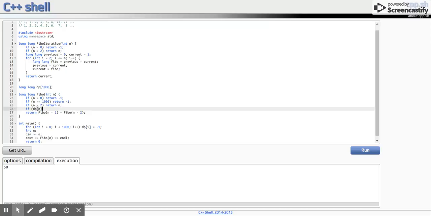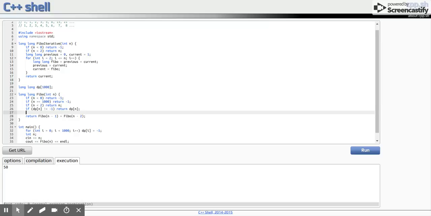If dp of n is not equal to -1, then we can return the answer, which is dp of n. And then we store the answer for the nth number after generating it by adding Fibo of n minus 1 and Fibo of n minus 2. Store it.